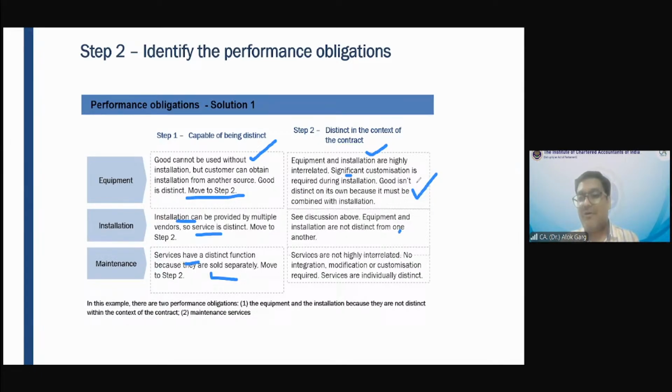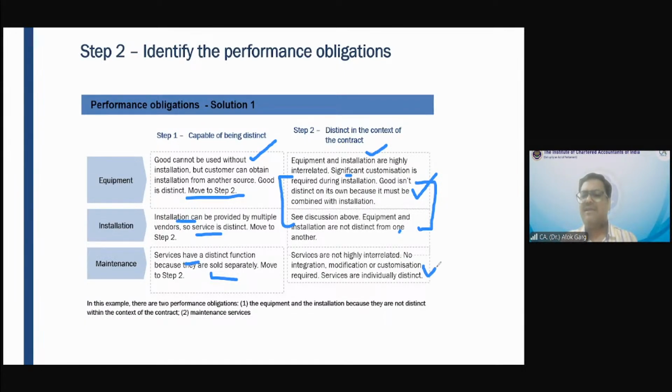So as per the contract, without installation there is no use of these goods, because this requires a high degree of modification, customization, and integration. So as per the contract, goods and installation service are not distinct, not separate. So these two put together are a single performance obligation.